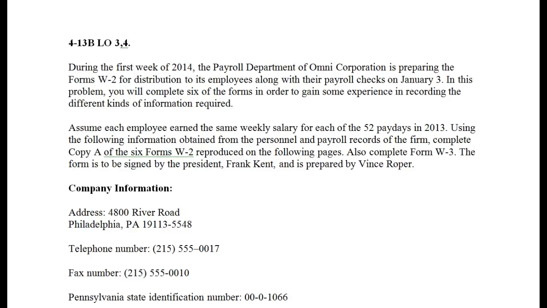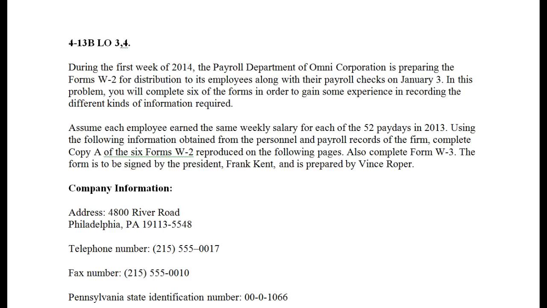This is problem 413B. During the first week of 2014, the payroll department of Omni Corporation is preparing the forms W-2 for distribution to its employees, along with their payroll checks on January 3rd. In this problem, you will complete 6 of the forms in order to gain some experience in recording the different kinds of information required. Assume each employee earned the same weekly salary for each of the 52 paydays in 2013.